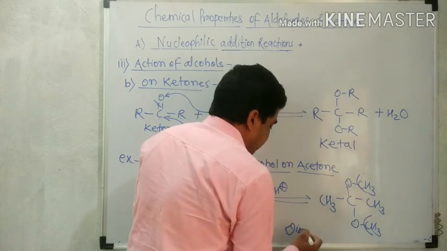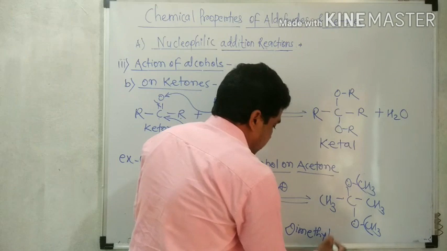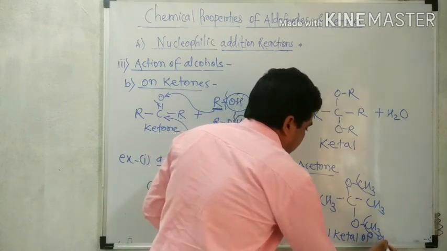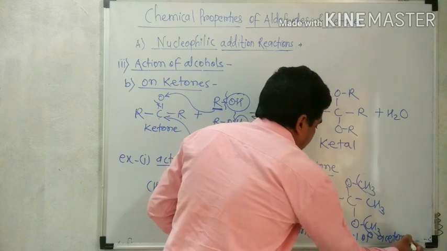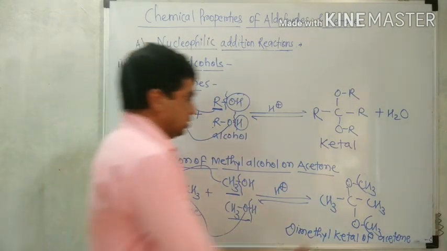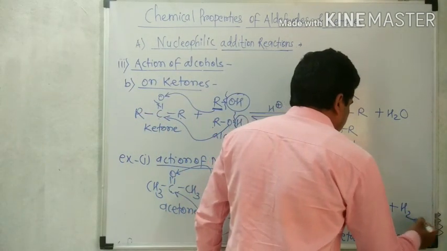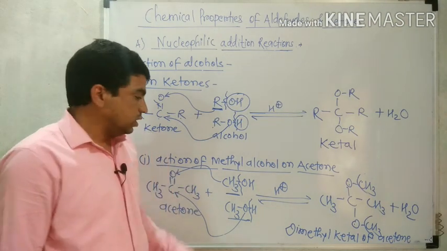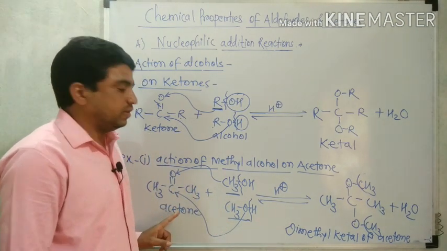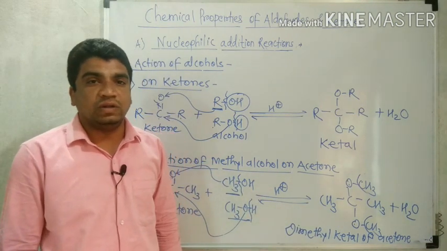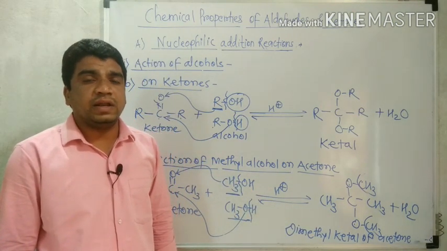Therefore, dimethyl ketal of acetone. Byproduct is again H2O. That is the action of methyl alcohol on acetone. Remember the reaction.